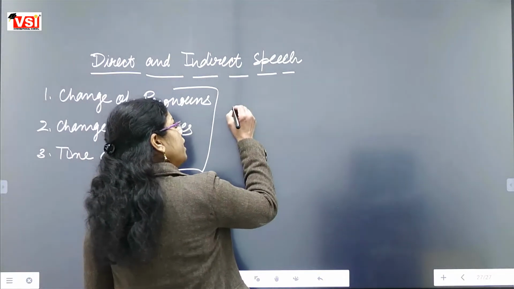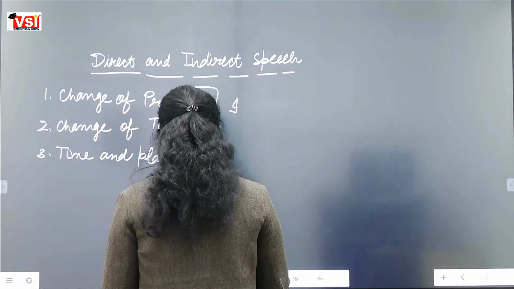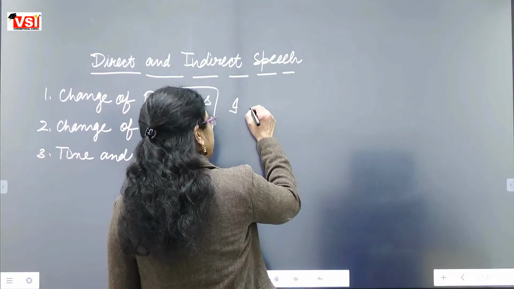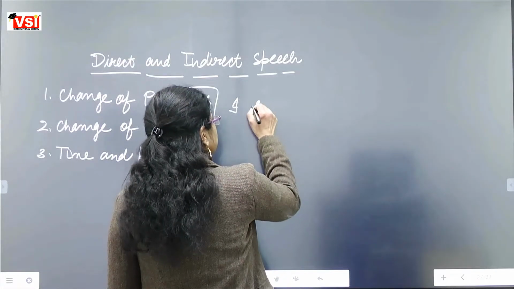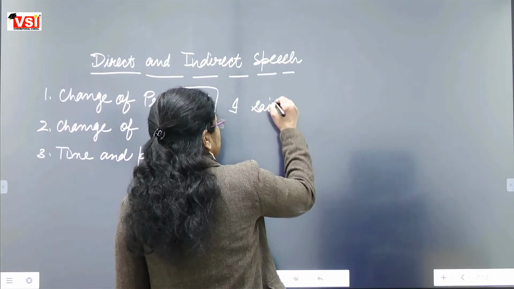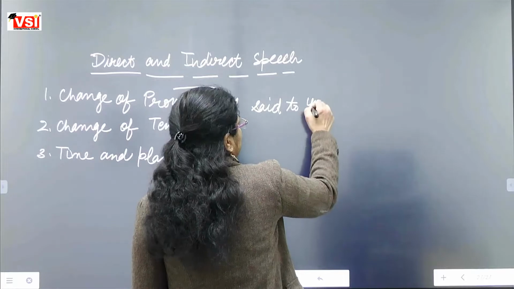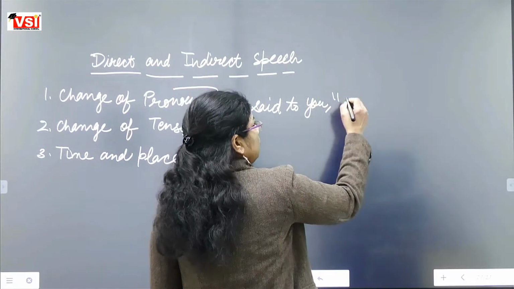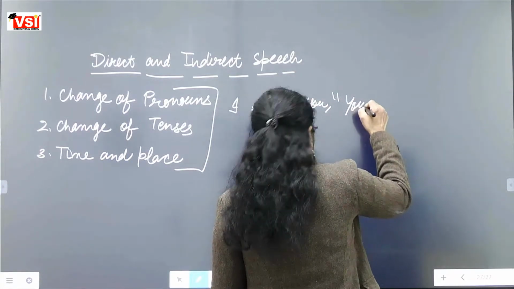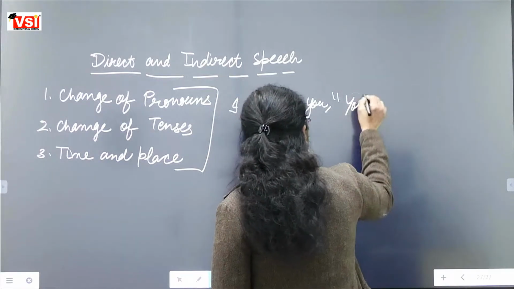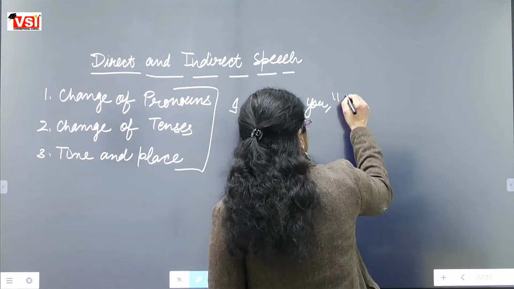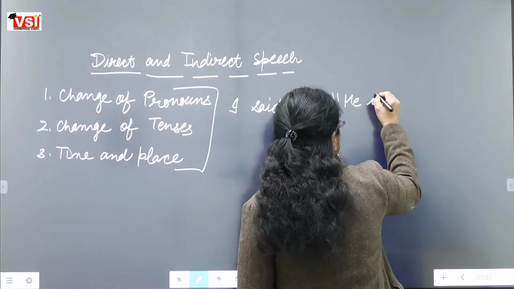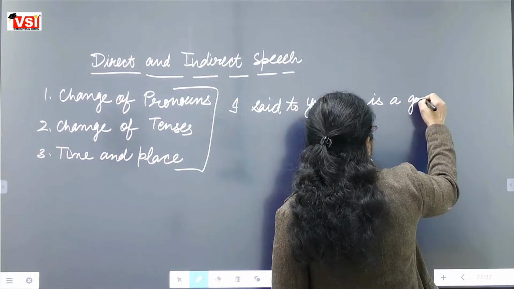See, I already told you so many times, as I am telling, I said to you, comma, inverted comma, he is a good boy.